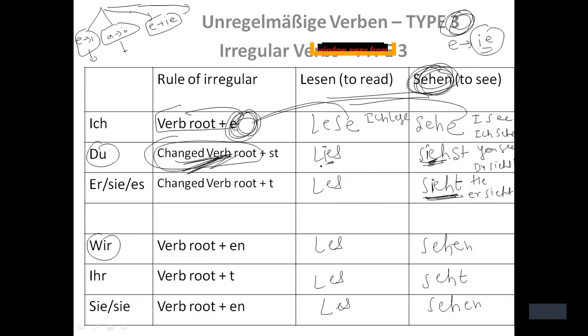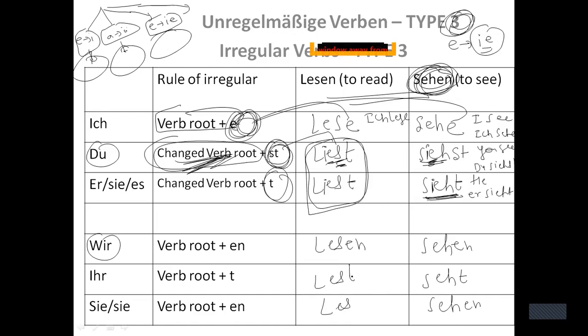Now I need to learn whether this verb belongs to category 1, category 2, or category 3. This thing I need to keep in mind. I need to learn this thing. But S is already there. Here I have to write ST. S is already there, I just need to add T here. So L-I-E-S-T. If you see, these two forms will remain same, the reason is S was already there, right? Here also lesen, lest, and lesen will be there. So this was about category 3.